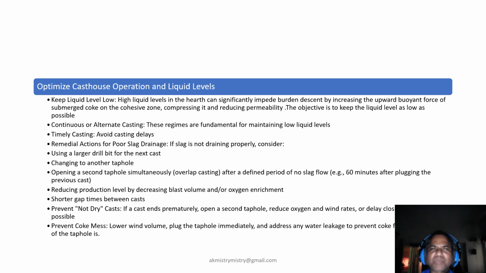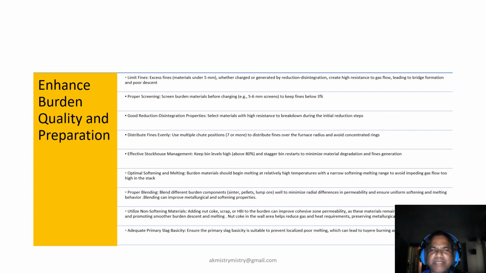Coming to the burden quality and preparation, we have to limit fines below 3% using proper screening. We have to limit fines as we have mentioned earlier also. We have to select material with good reduction degradation resistance. Distributing fines evenly is a good game changer.